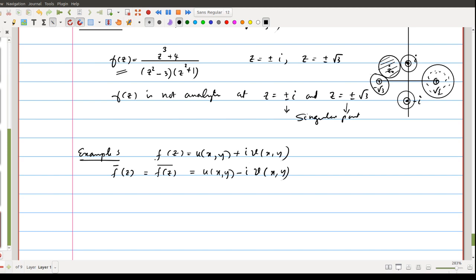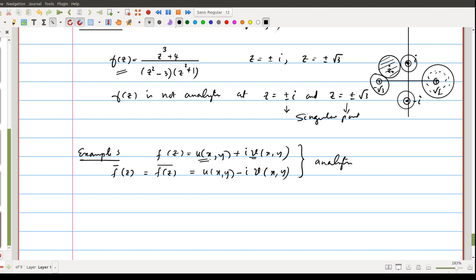If we are given that these two functions are analytic, that means they are differentiable everywhere in some neighborhood of some point. Then the components of f as well as the components of f conjugate satisfy the CR equations.